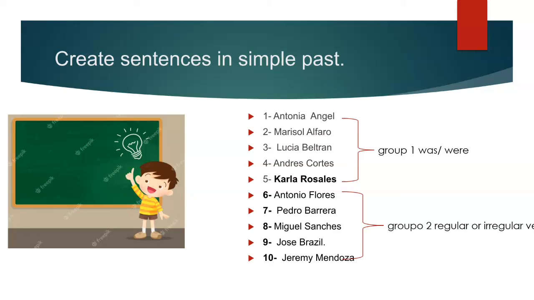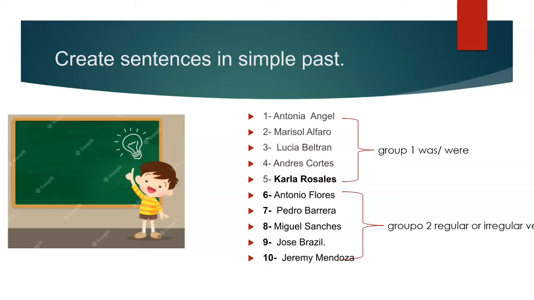After 9 minutes, the teacher will choose one member of each group to share the sentences from the classmates. For this, I will create a group.